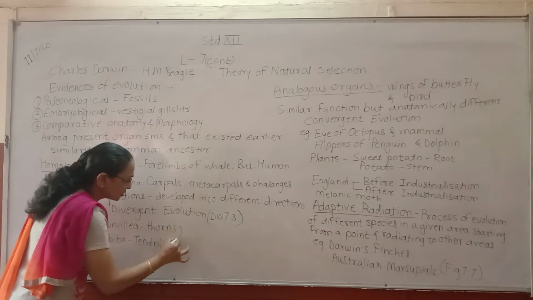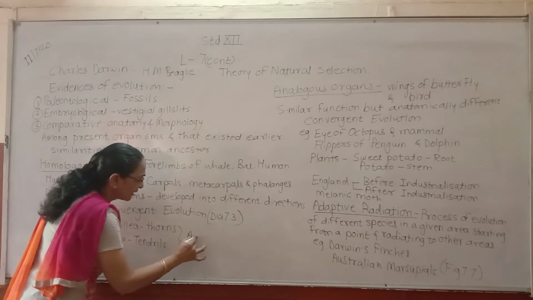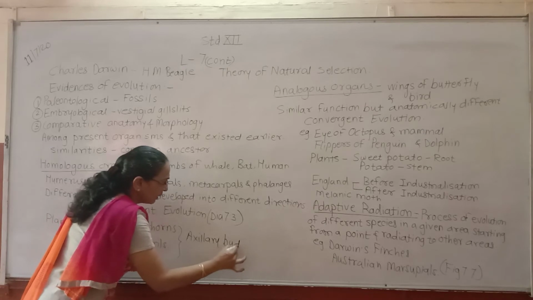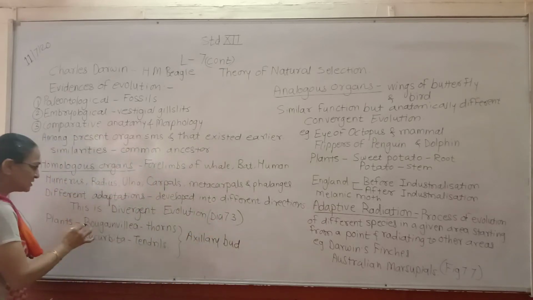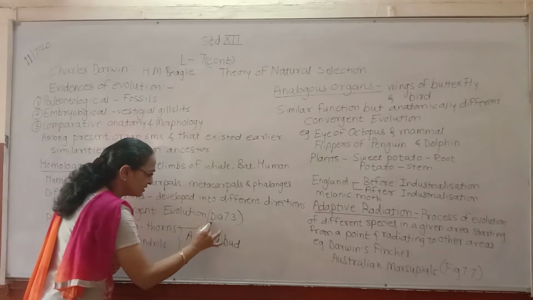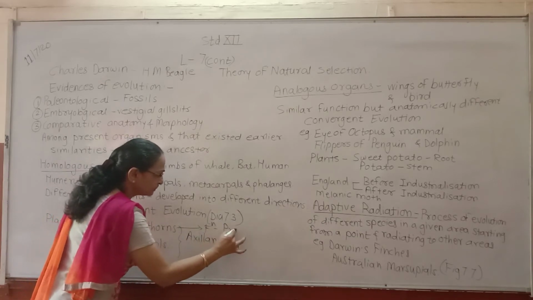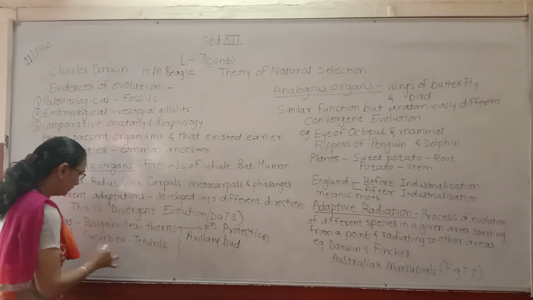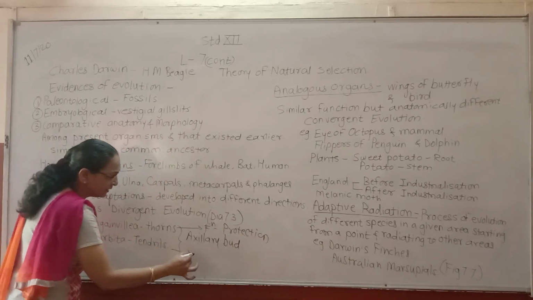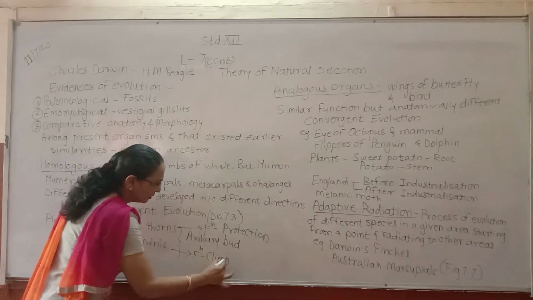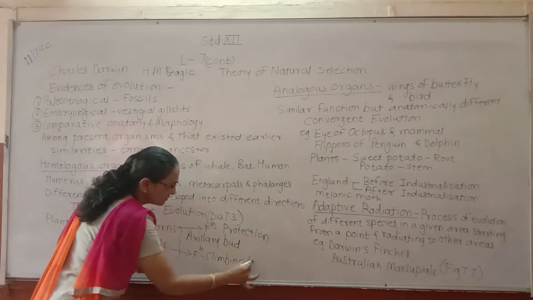Both these structures develop from the axillary bud, but their functions are different. In thorns the function is protection, and in cucurbita the tendrils help in climbing, that is, for support.